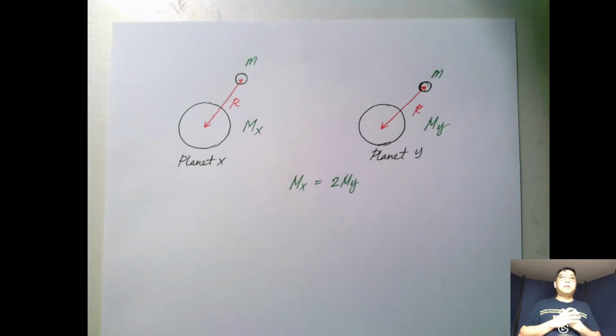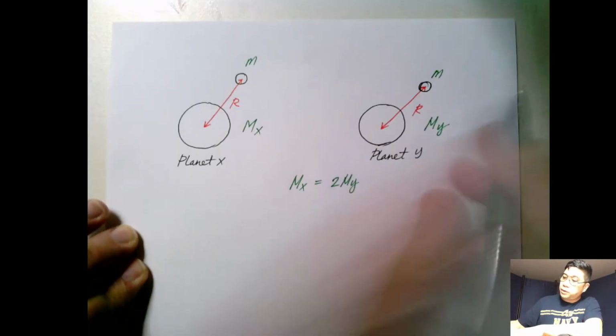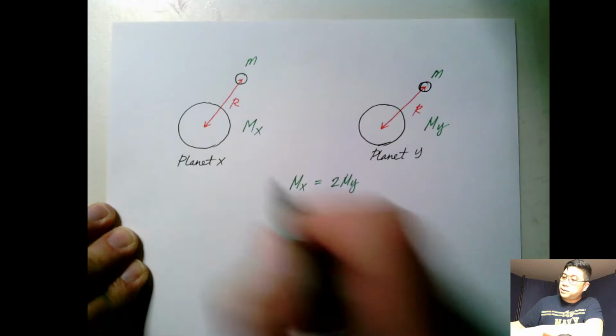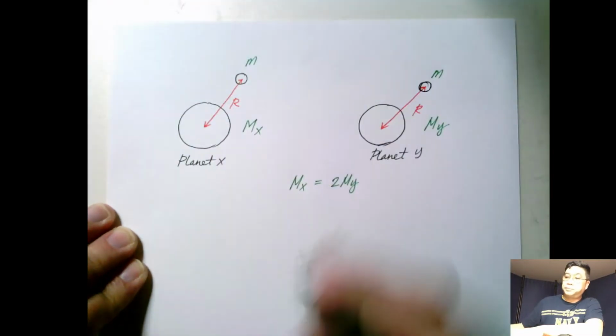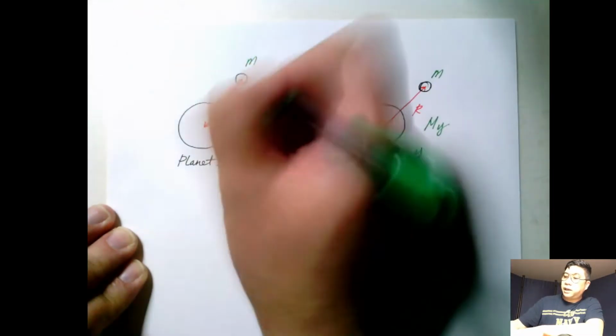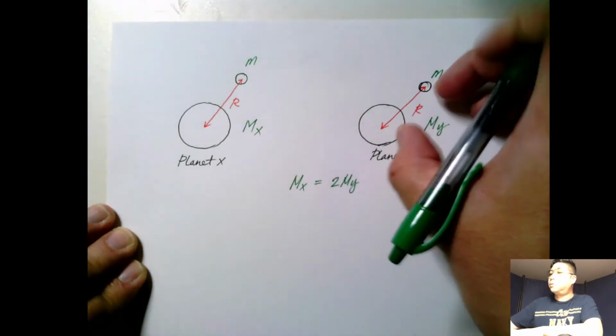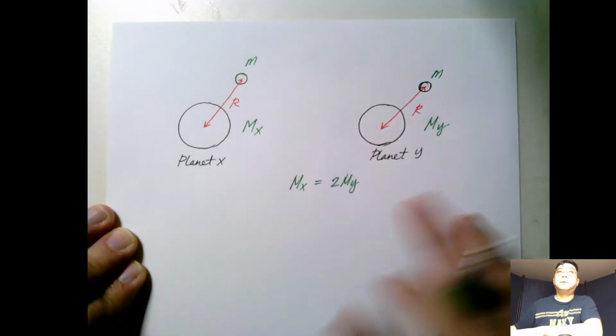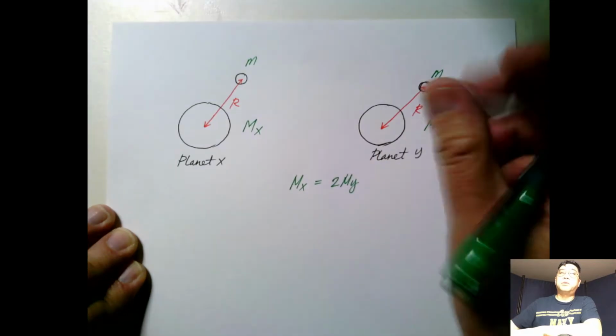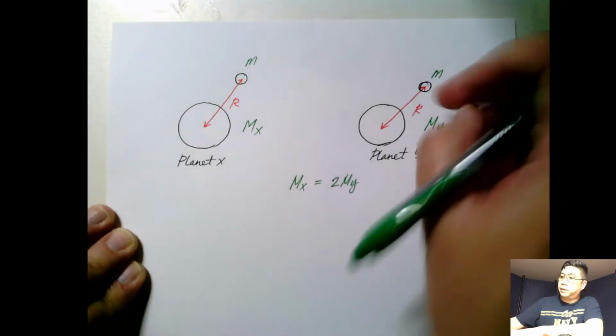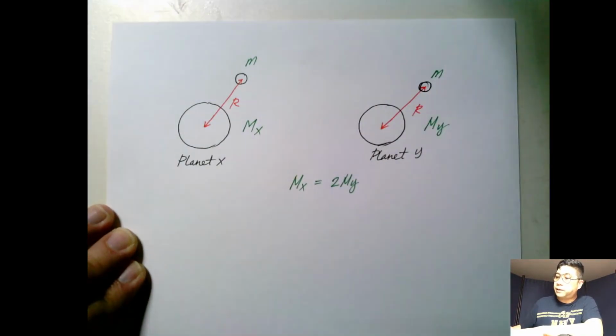So, the question is, how strong is the gravitational force between the satellite and planet X compared to the force of gravity between planet Y and the identical satellite?